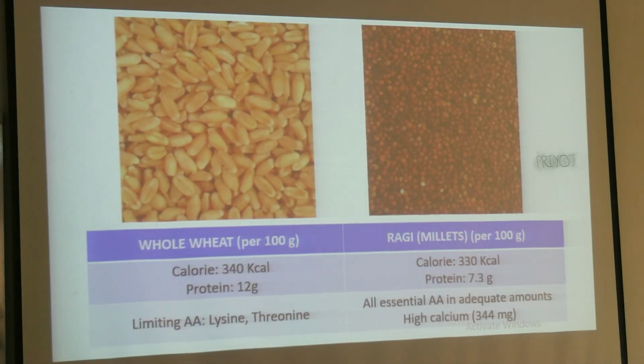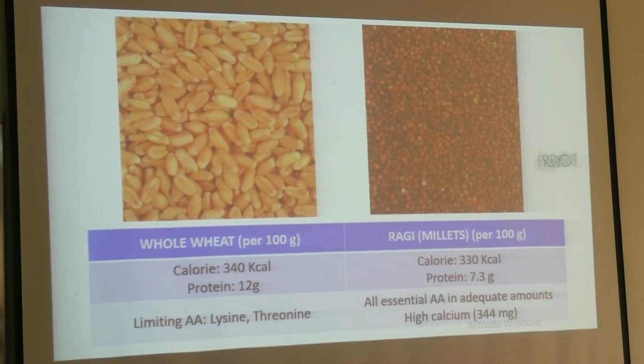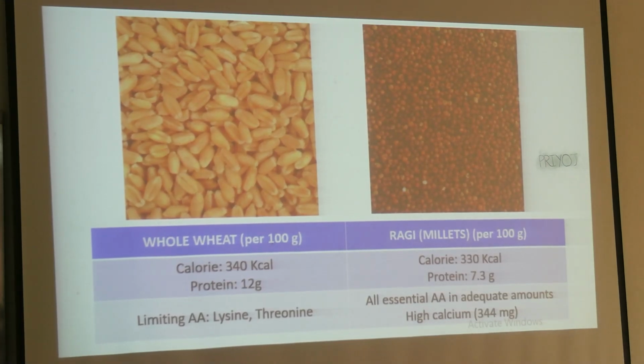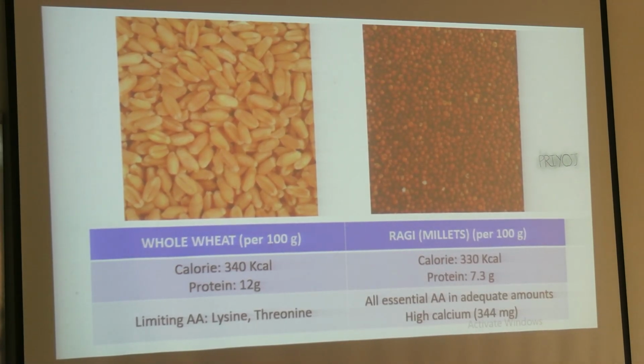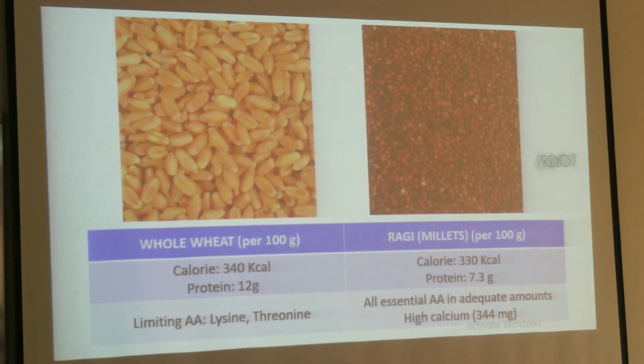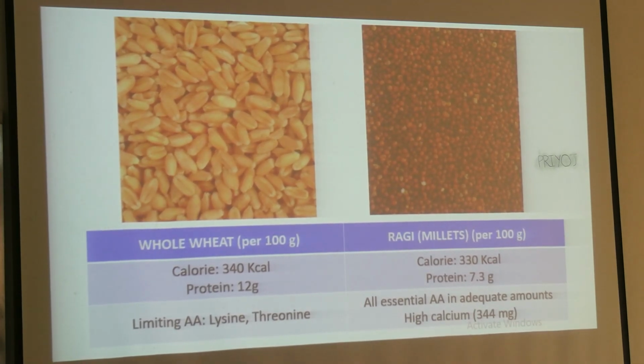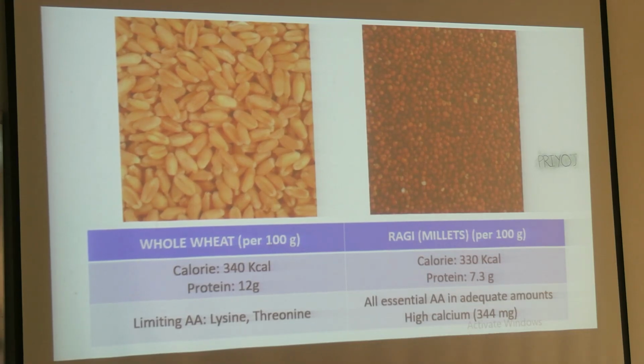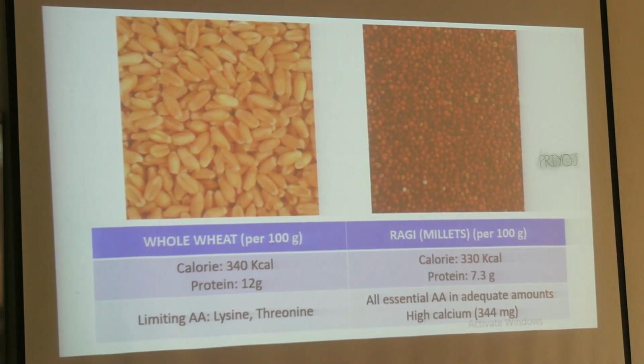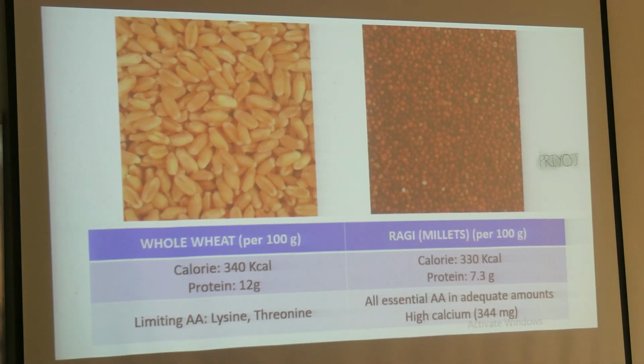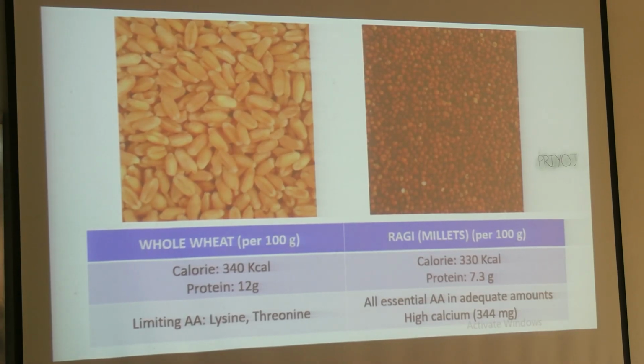যেত. Next, coming to the second spotter, that is whole wheat, and the second is ragi or millets. Look, the whole wheat and the rice contain the same amount of energy per 100 gram, but the protein content is much more in whole wheat. Okay, and what is the limiting amino acid there? That is lysine and threonine, but in ragi all essential amino acids are in adequate amount despite it containing less amount of protein. Okay. So whole wheat, what are the products of whole wheat?